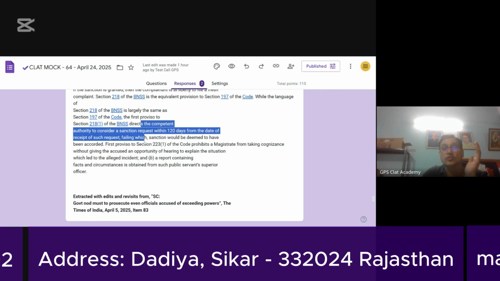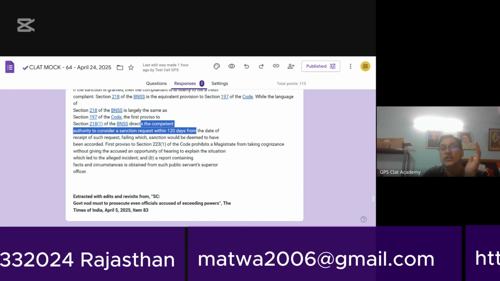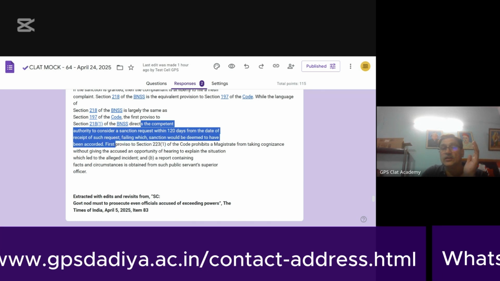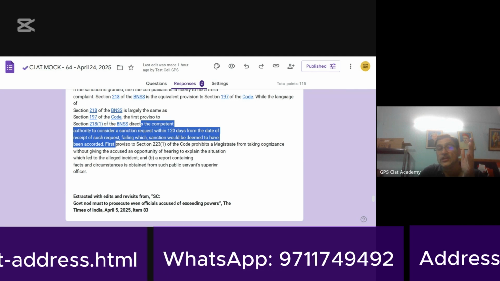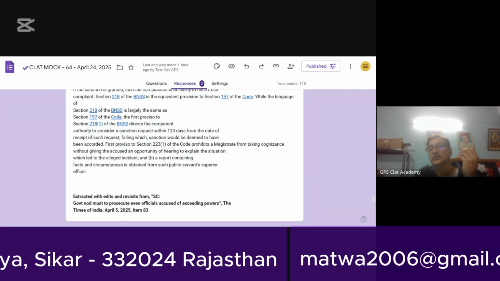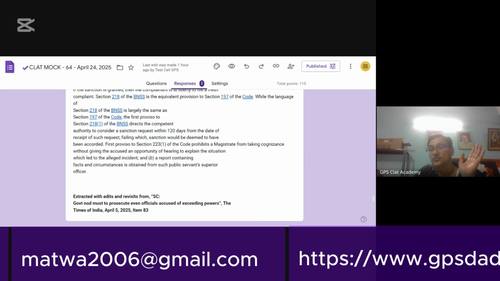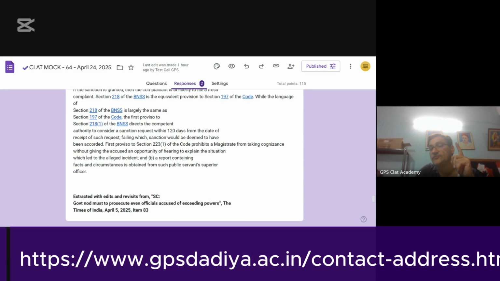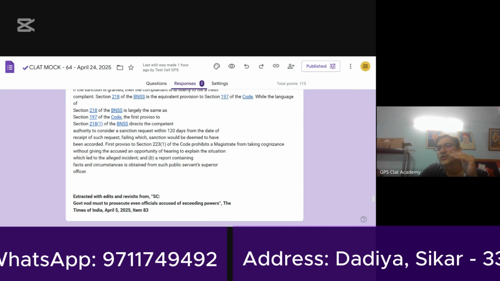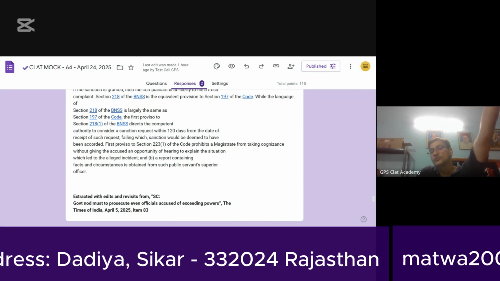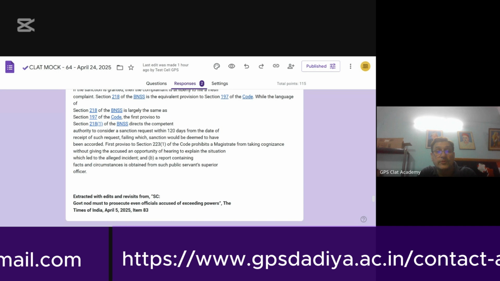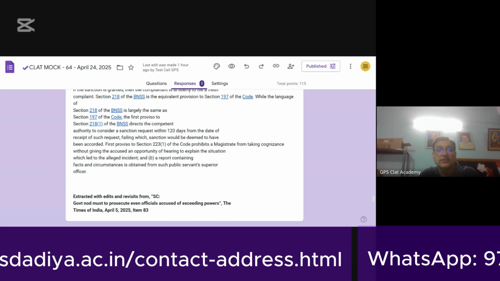It directs the competent authority to consider a sanction request within 120 days. So, the sanction request has to be considered within 120 days. If in 120 days the government does not grant the sanction, it means the sanction is deemed to have been granted. So that is one change, which is a very, very salutary change. Because if the sanction comes after the trial, then so much time and so many judicial resources are wasted. So that situation is avoided.